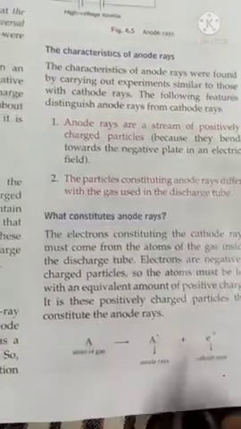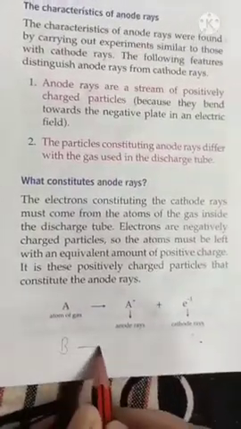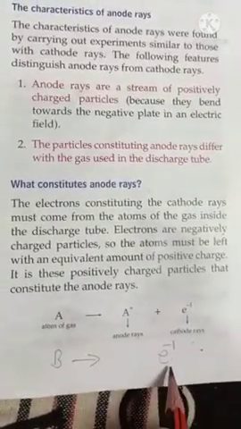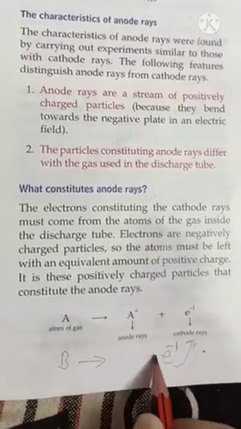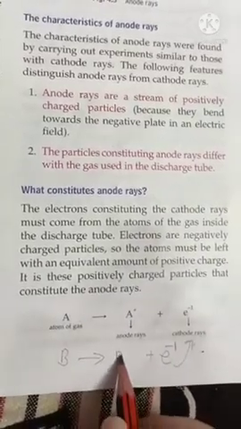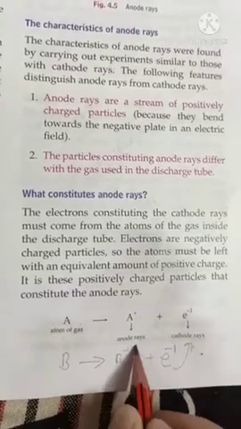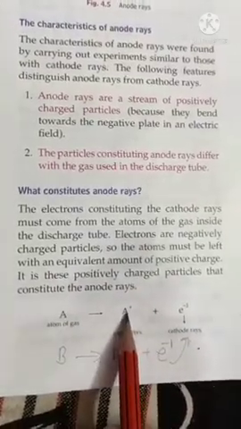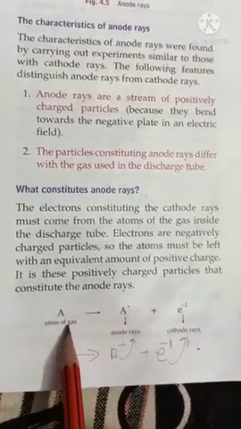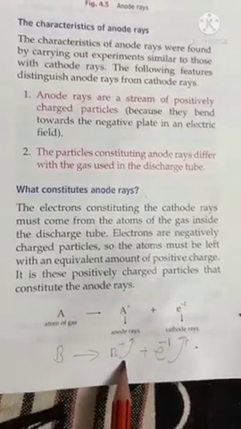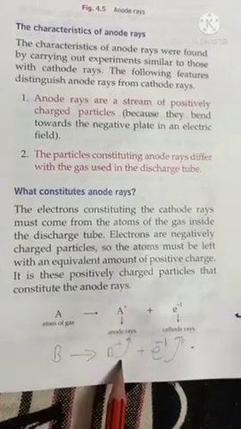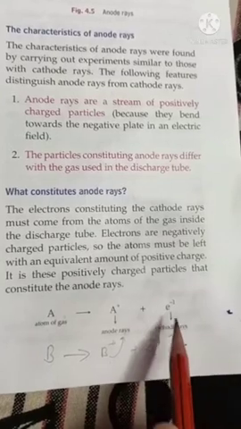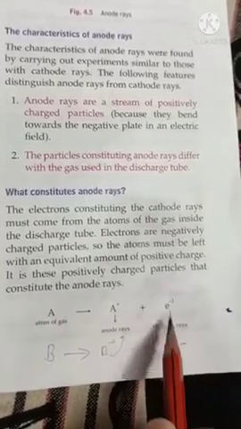In the same way, if we have a B atom of gas, that B atom will again give us one electron. This electron will give us cathode ray, and it will give us one positive particle, B positive, which will give us anode rays. And you can see over here that the anode rays in case of atom A are different and the anode rays in case of atom B will be different. It means the particles present in anode rays will be different, while the particles present in cathode rays will be alike, they will be the same.